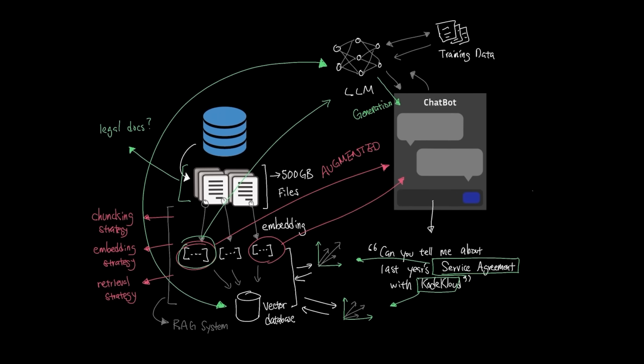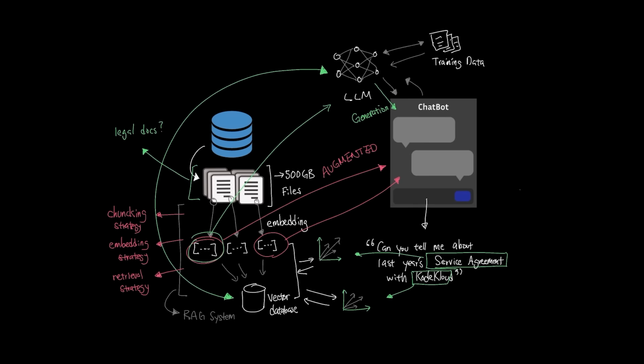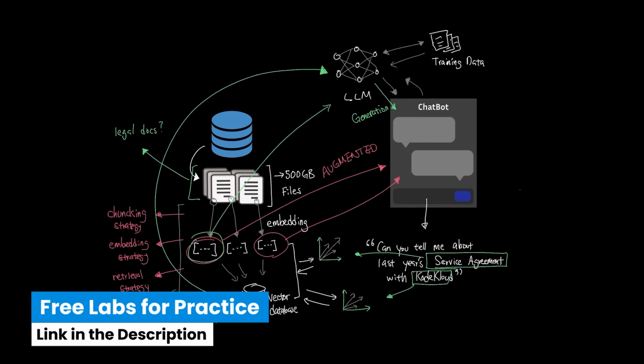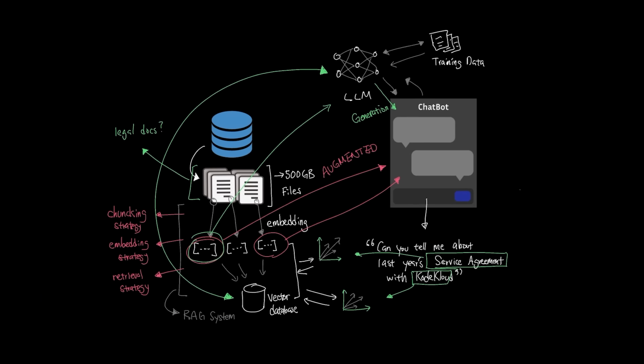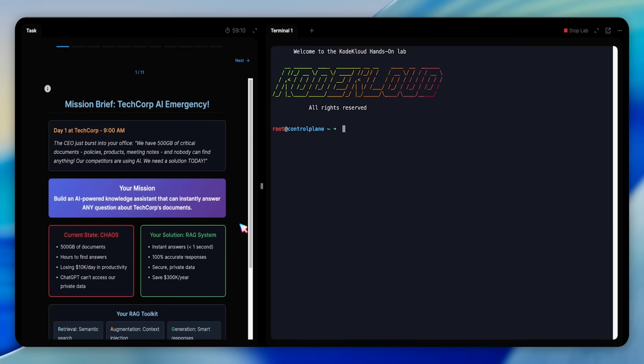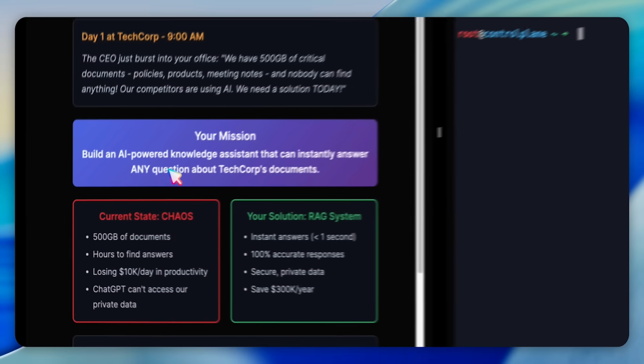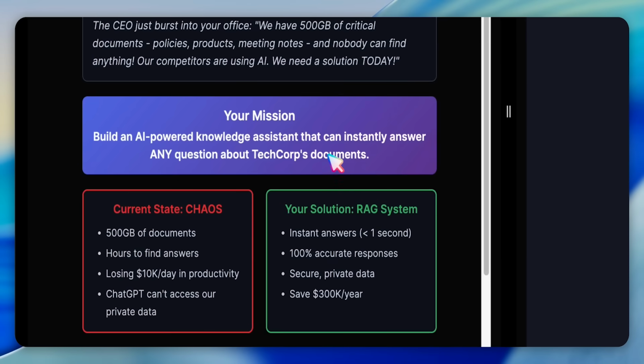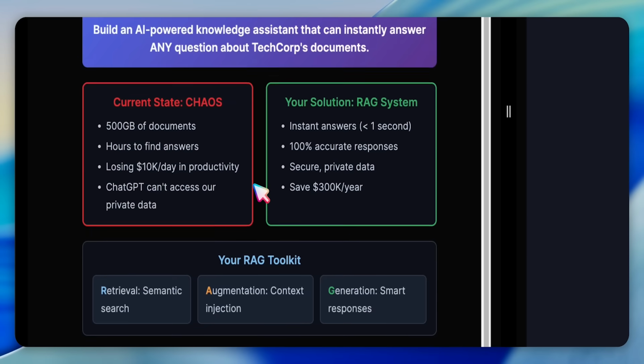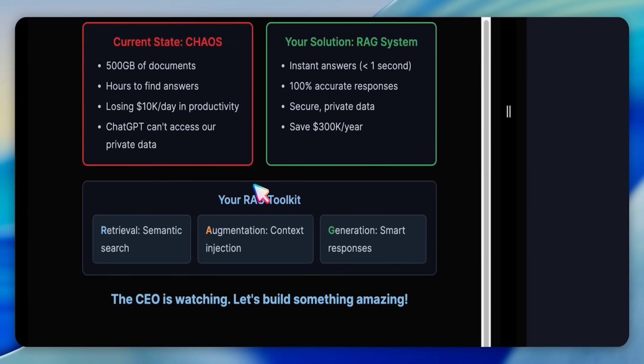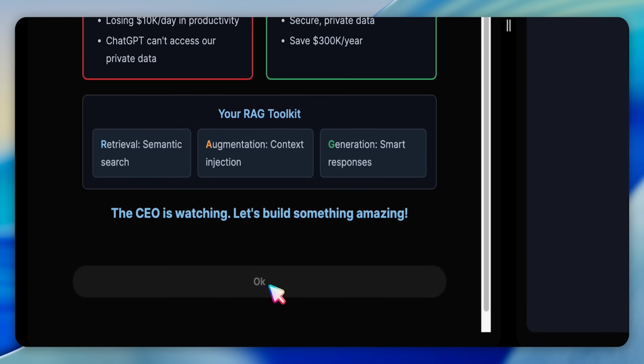Now that we covered the conceptual elements of RAG, let's look at how it looks on a practical level. To better understand this, we can look over at this lab specifically geared towards how to use RAG. When I open the lab, I'm dropped right into a real-world mission. 500 gigabytes of company docs need to be turned into instant, accurate answers through a RAG system. Access the labs using the link in the description below and follow along with me.